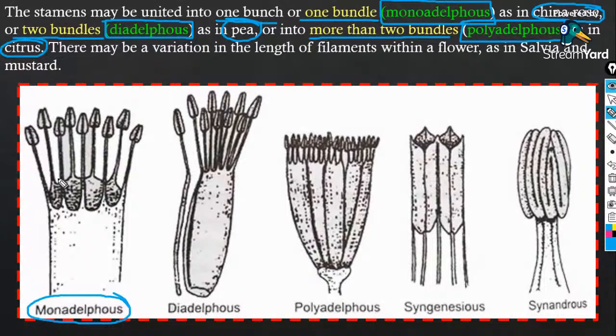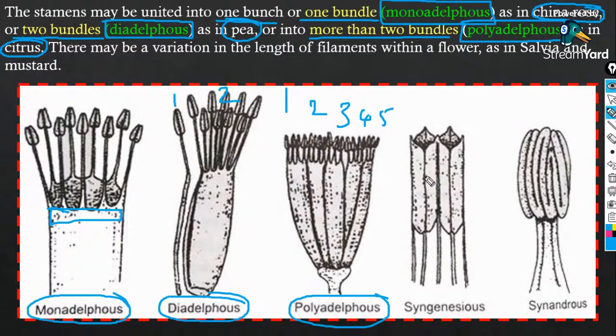Monoadelphous, diadelphous: 1, 2. Next is the polyadelphous. That is, they are arranged as different bundles, 1, 2, 3, 4, 5, more than two bundles. Clear?